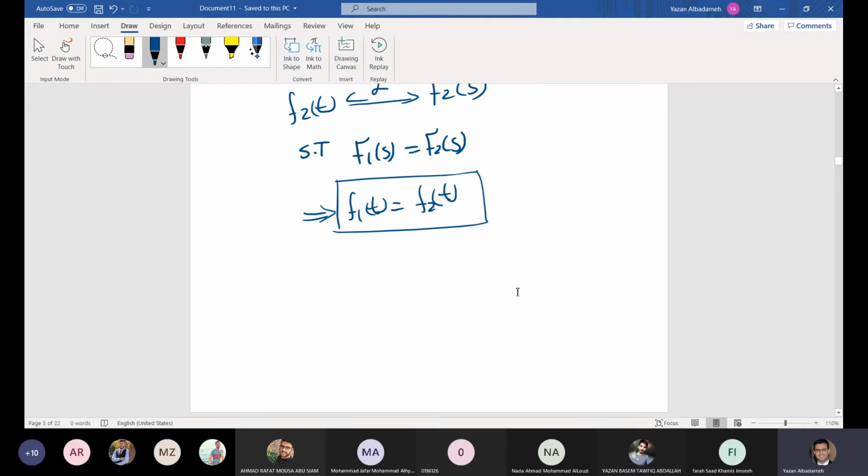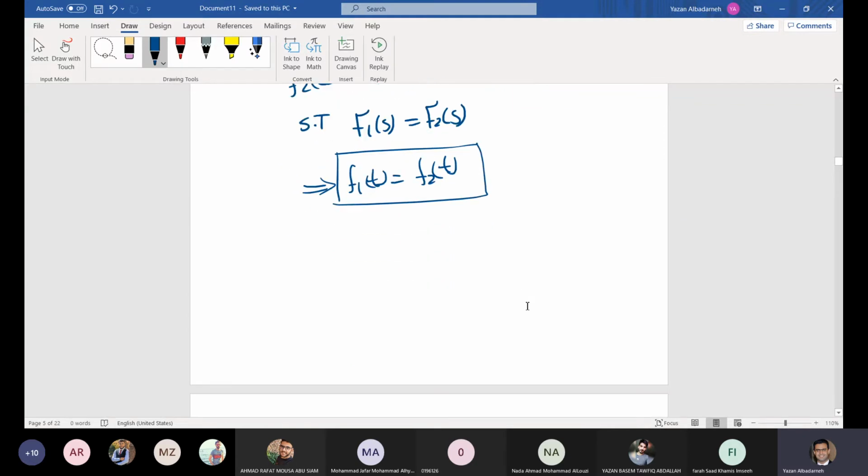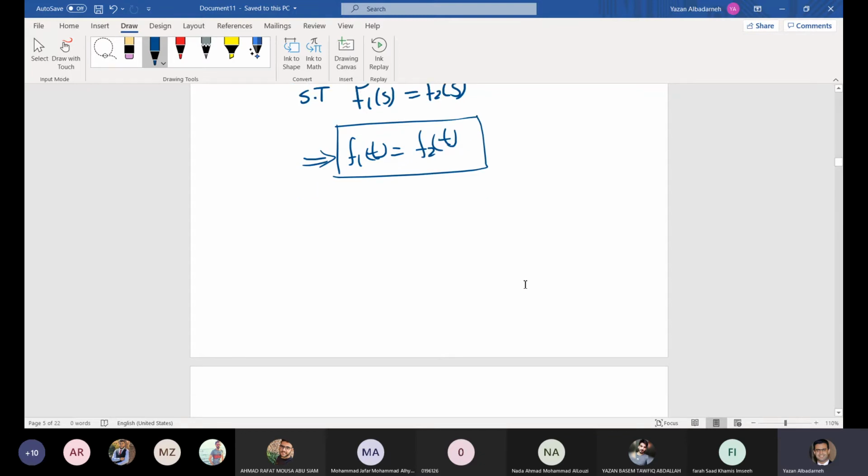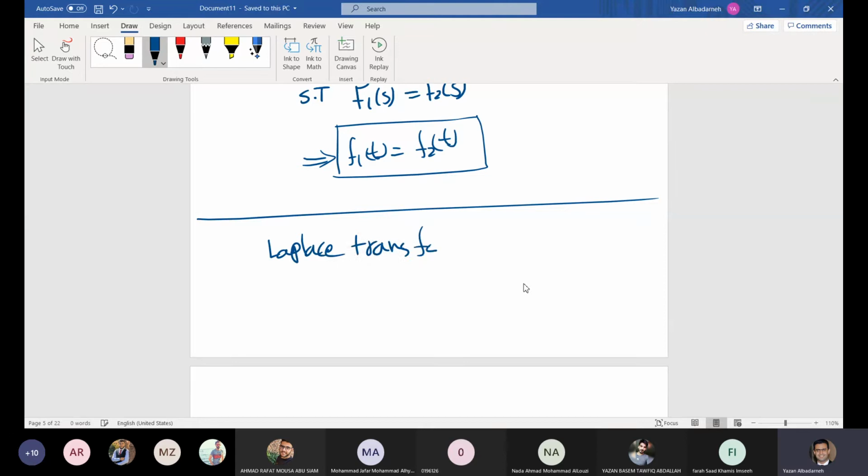Now we want to use the Laplace transform on derivatives and integrals. As I said, remember the Laplace transform is a powerful technique because of its properties, not the definition. Remember last time we talked about the Laplace transform of the first derivative of f of t.